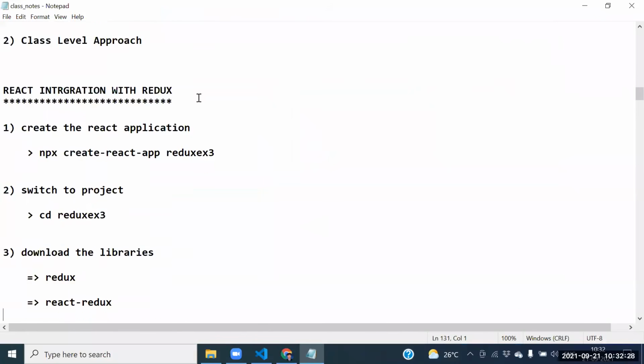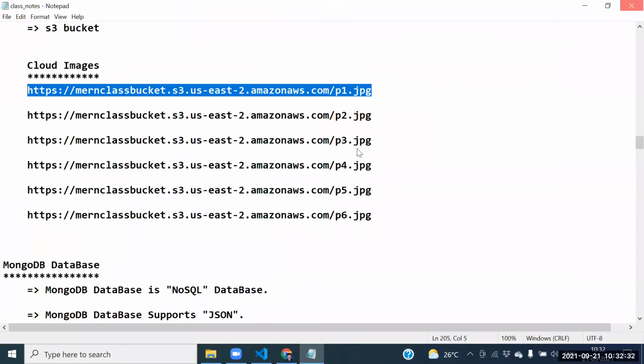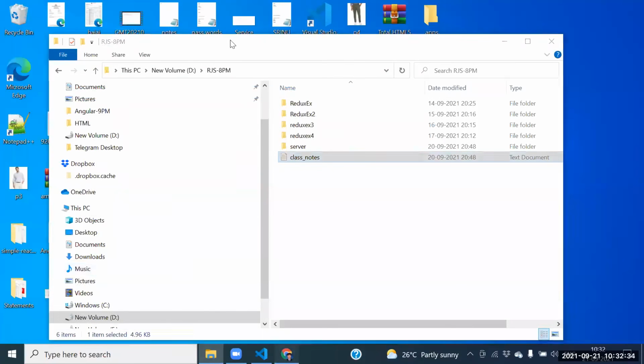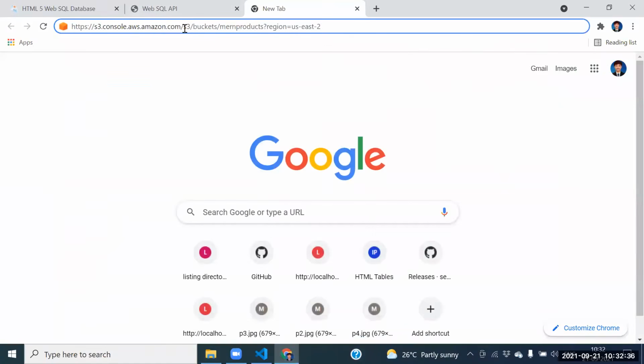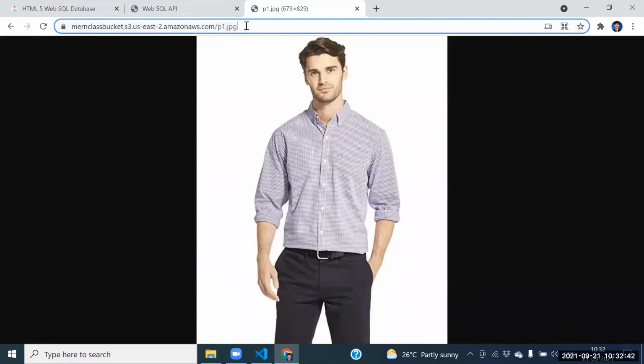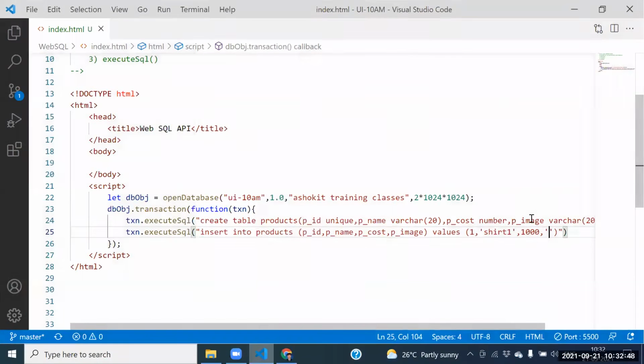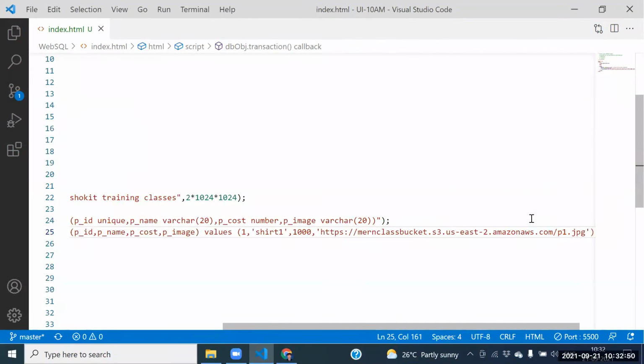Guys, so these are the cloud images. Just open with the help of Chrome itself, whether it's opening or not. Yes, guys, images are opening now. So this is the image path. That image path we need to store here. Whatever the image path is there, that image path we need to store.